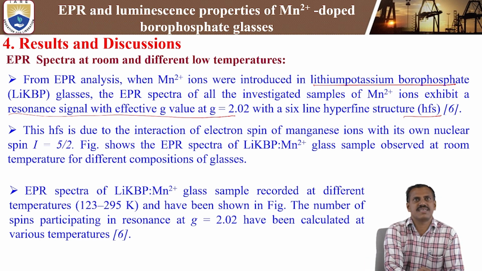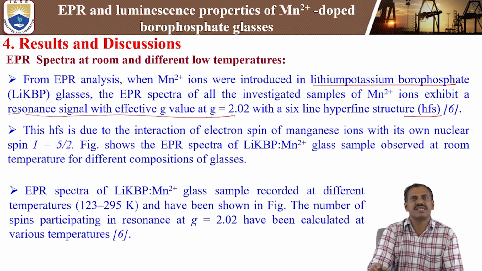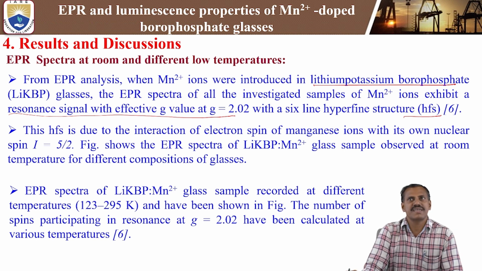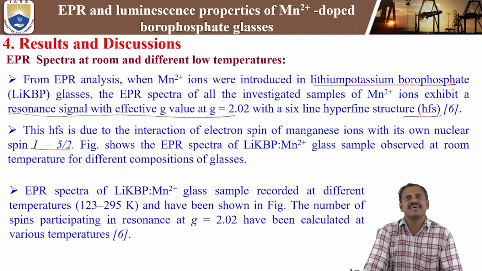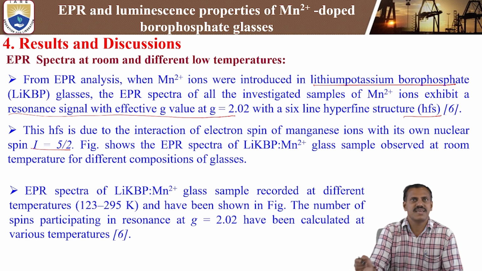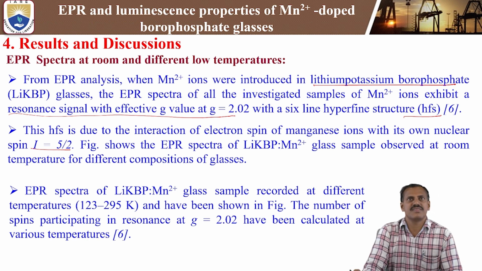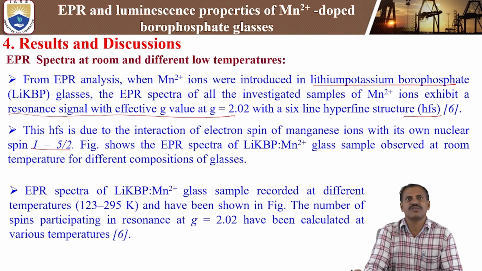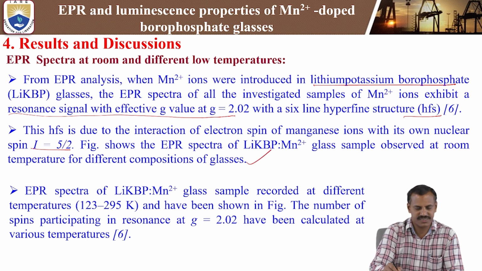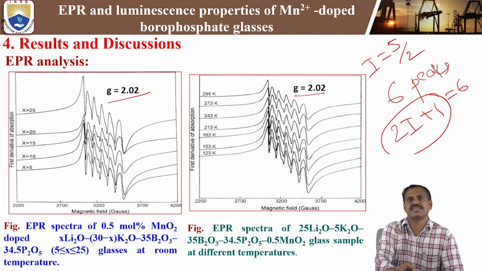This hyperfine structure, HFS, is due to the interaction of the electron spin of manganese ions with its own nuclear spin, I = 5/2. That is why you get the 6 lines of the hyperfine structure in the Mn2+ doped lithium potassium borophosphate glasses. So this figure shows the EPR spectra of the glass samples observed at room temperature for different compositions of glasses, as shown in this diagram.